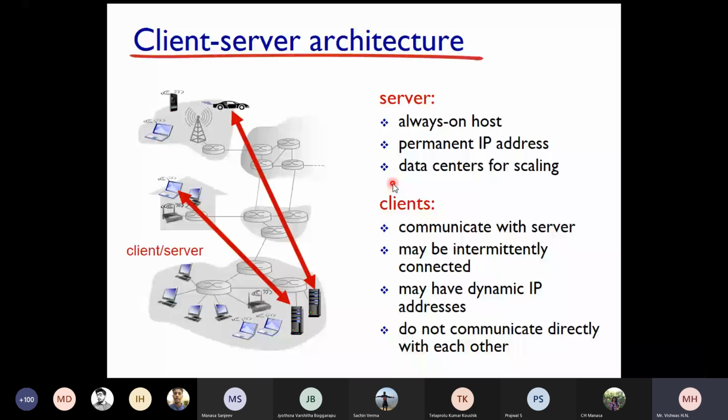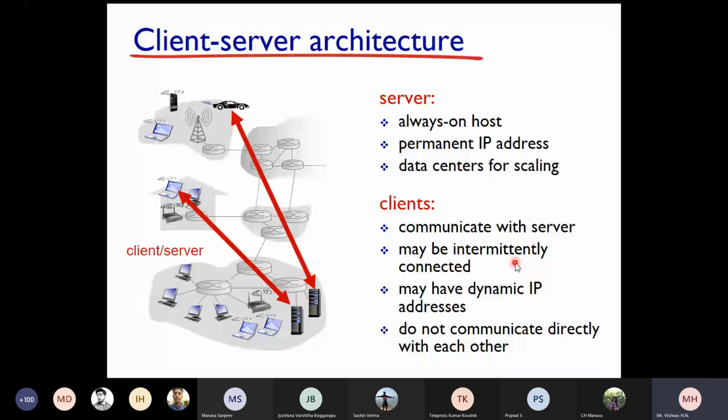Okay, data centers for scaling. Yes, if you want to scale your server, you need to have data centers. That means where you collect the whole data and put it in different racks or servers. Okay, what is a client? Clients communicate with the server, may be intermittently connected, so many have dynamic IP addresses.